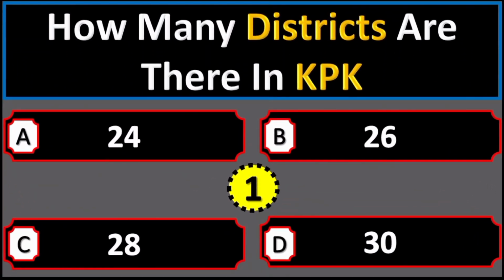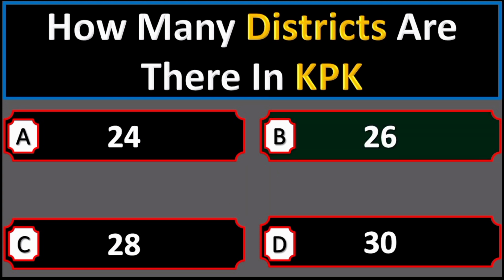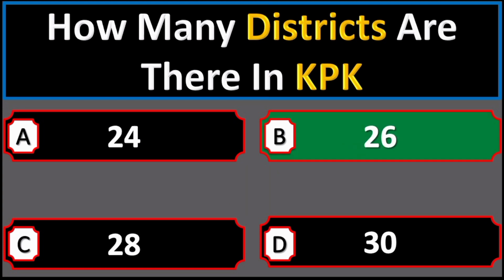How many districts are there in KPK? Option A 24, option B 26, option C 28, option D 30. Option B 26.